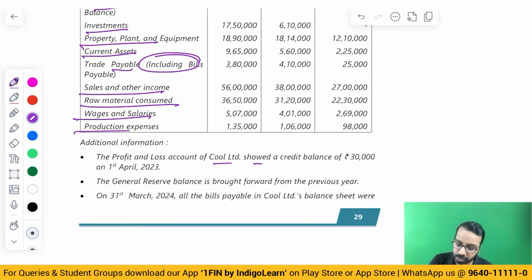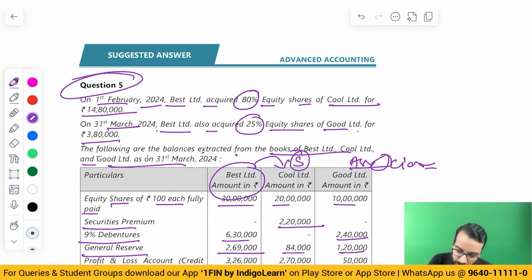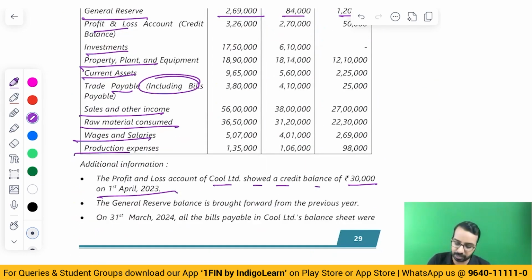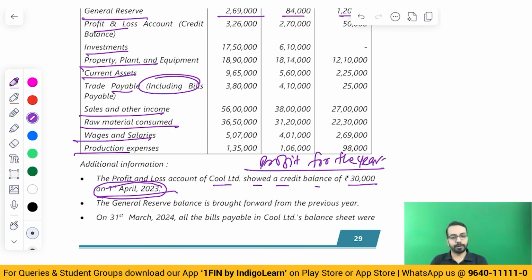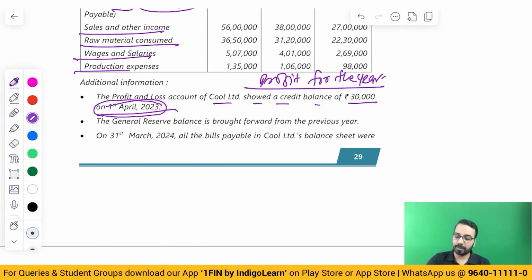P&L account of Cool Limited showed a credit balance of 30,000 on 1st of April 23. When did we acquire? We acquired on 1st of February of 24. This balance they have given as on 1st of April of 23. Now, why did they give as on 1st of April of 23? So that you can calculate profit for the year, and when you calculate profit for the year, you can split it between pre and post. Acquisition happened on 1st of February. So you have 10 months of pre, 2 months of post.